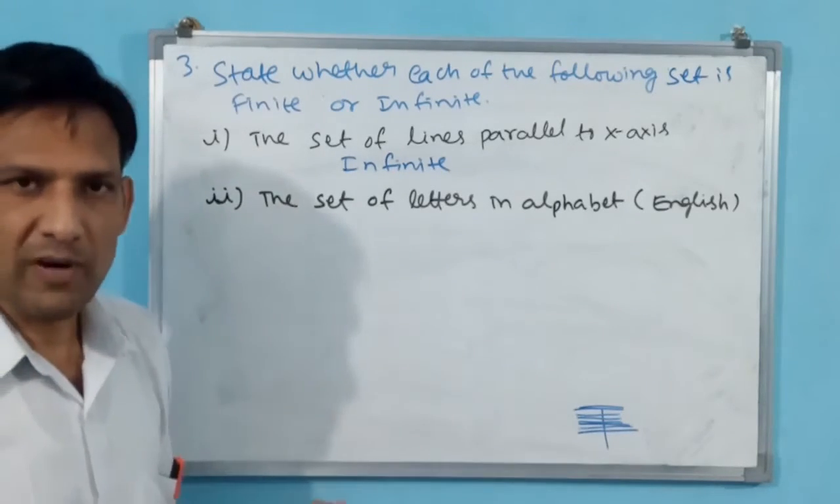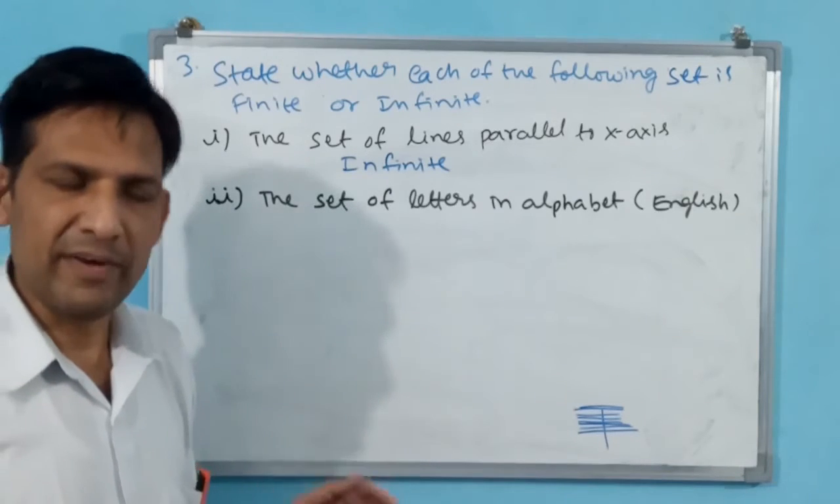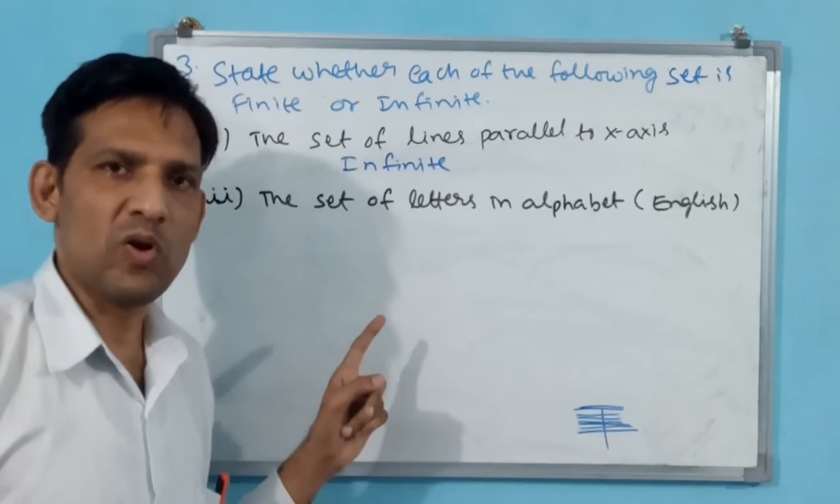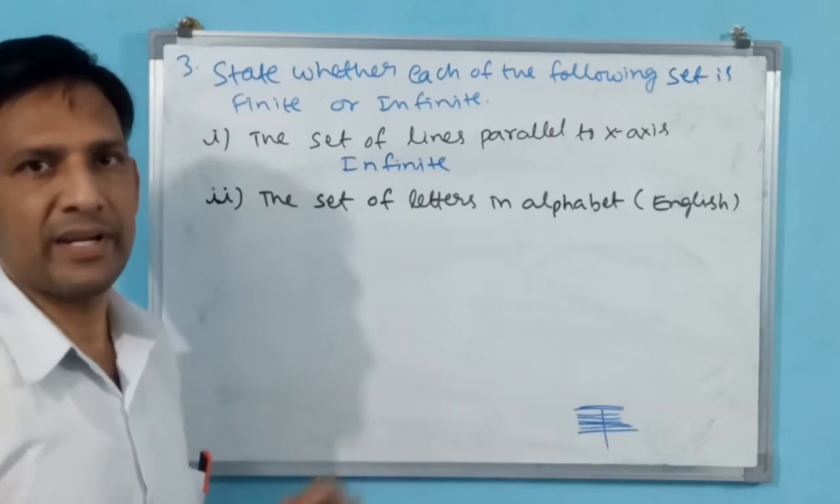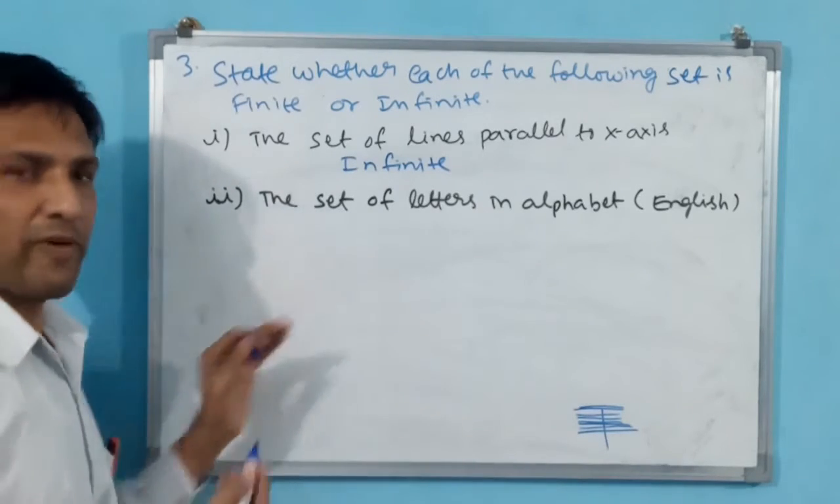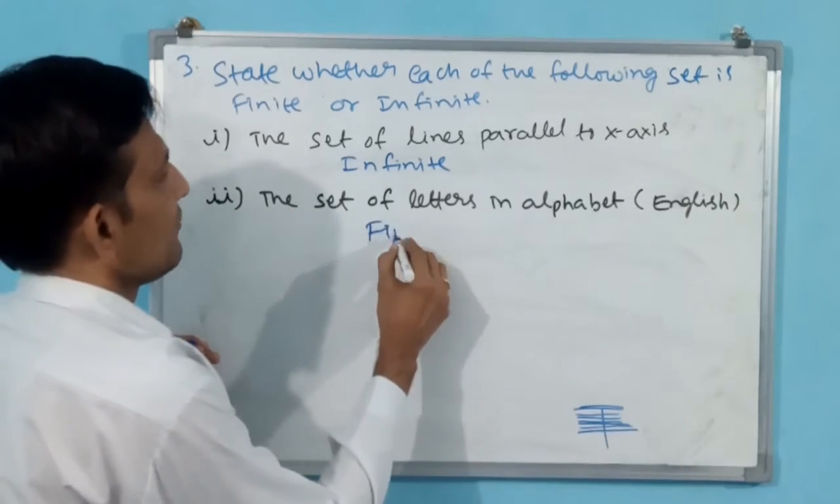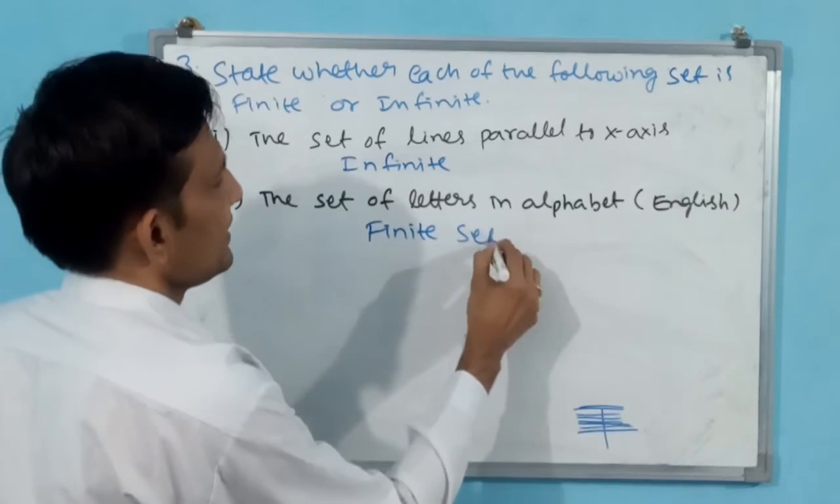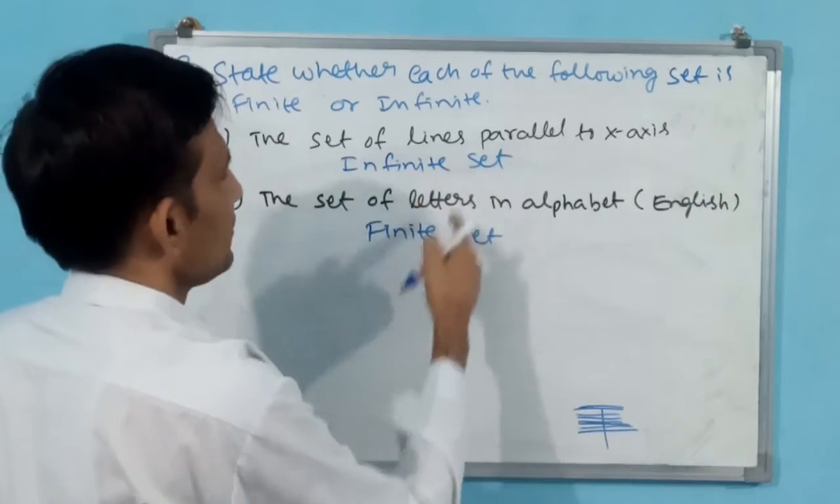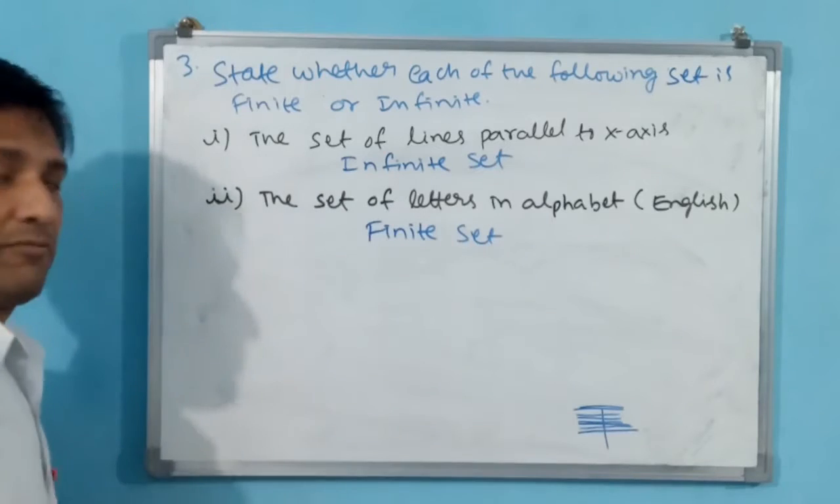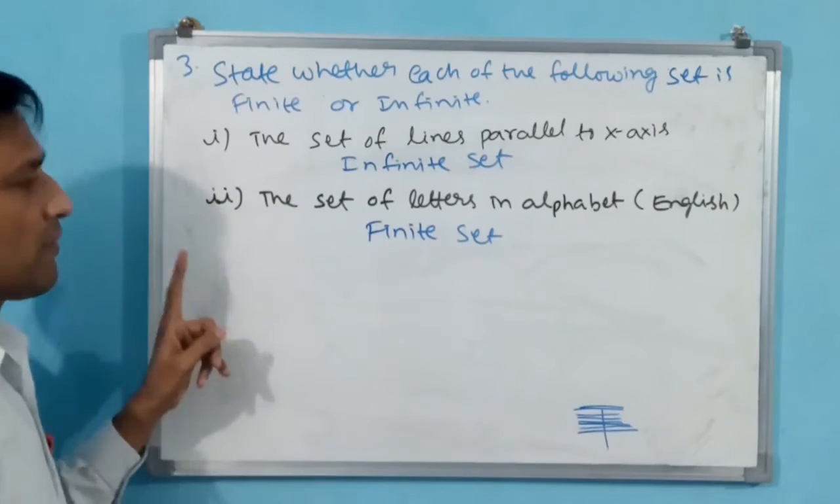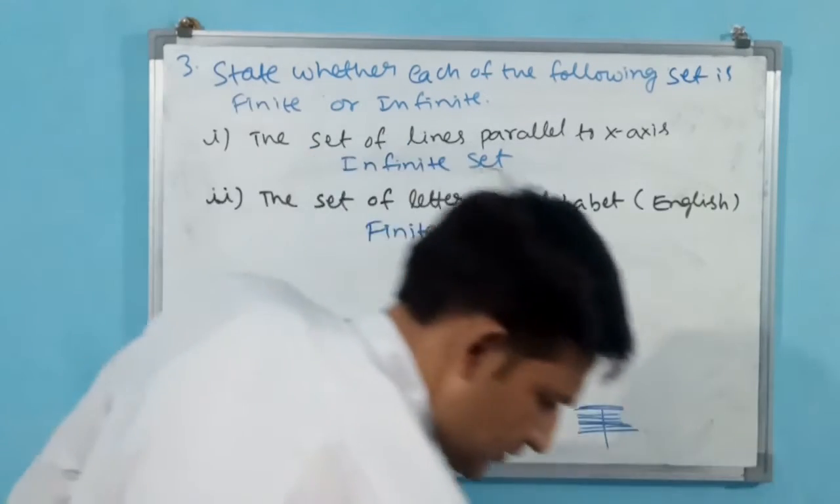If finite amount of alphabet numbers are there, number is finite amount, then this is going to be called as finite set, not infinite set. Okay, this is finite set. You have to write set here also. Infinite set, finite set. Okay, we understand now? Now we go for third part of this question.